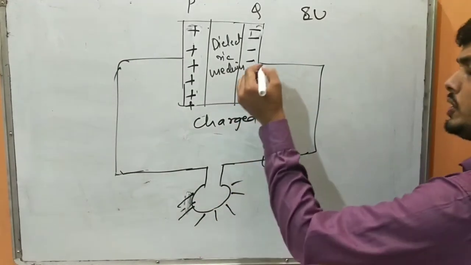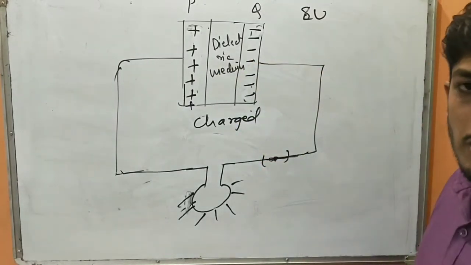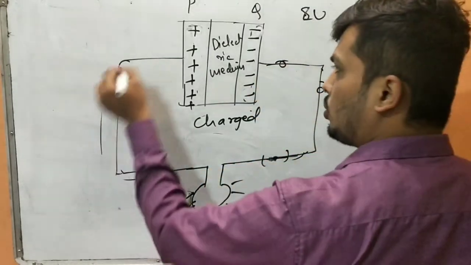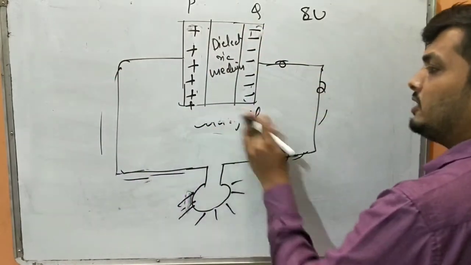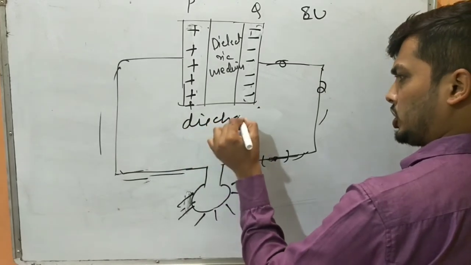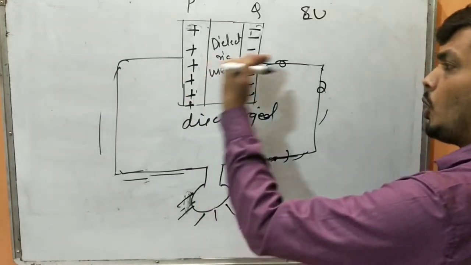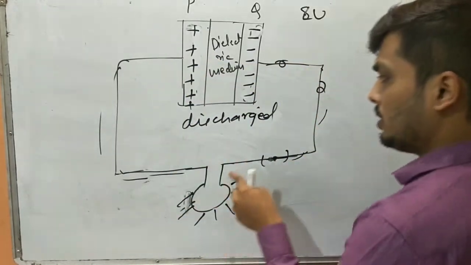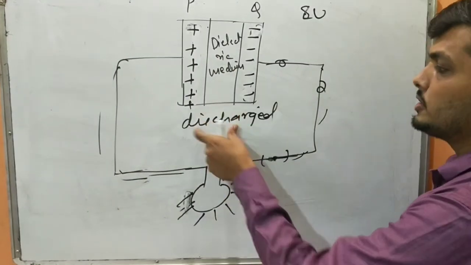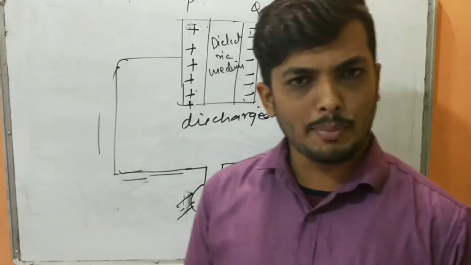Why will the bulb glow? Because these negatively charged, free mobile electrons will flow through this. One electron will go here, one electron will go here. As a result, the capacitor which was initially charged will become discharged. The bulb will glow until all the free moving electrons have moved towards the other plate to attain neutrality again. As a result, our capacitor becomes discharged. Are you understanding? So this is how a capacitor usually works.